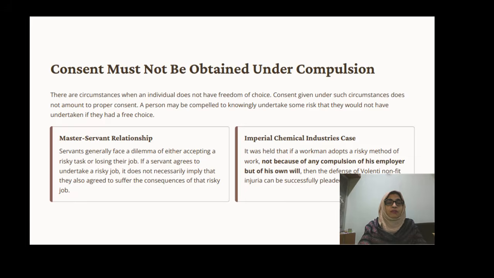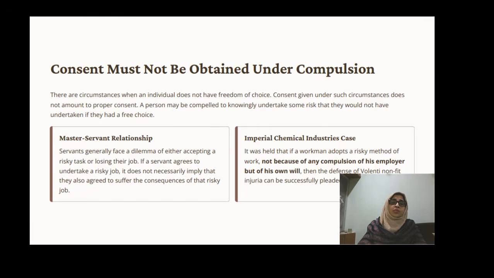So these are the various important case laws described, and some defenses are not supported because somebody took consent fraudulently, or it was not given freely, or it was taken from a minor, or taken from an insane or intoxicated person. So these defenses will not be applicable.